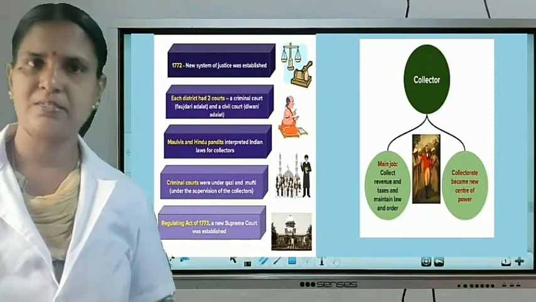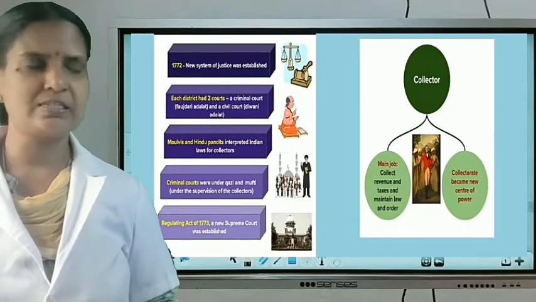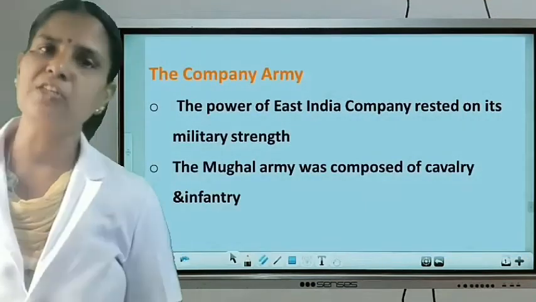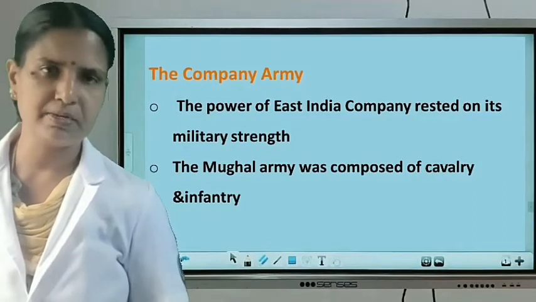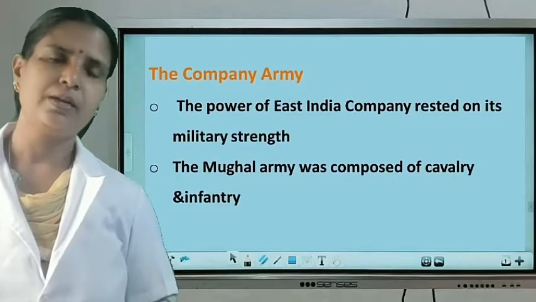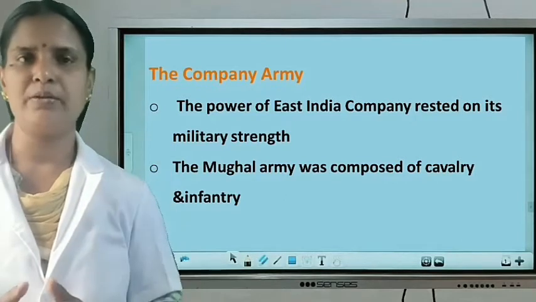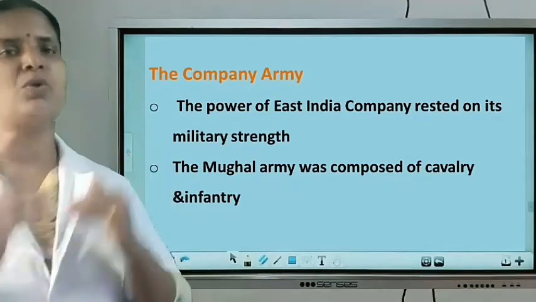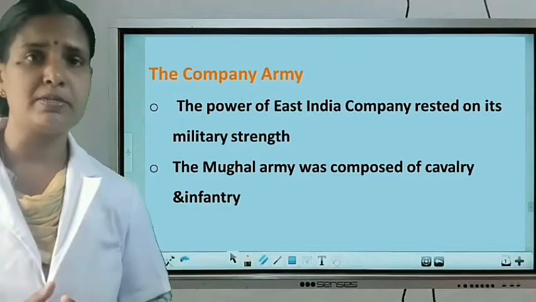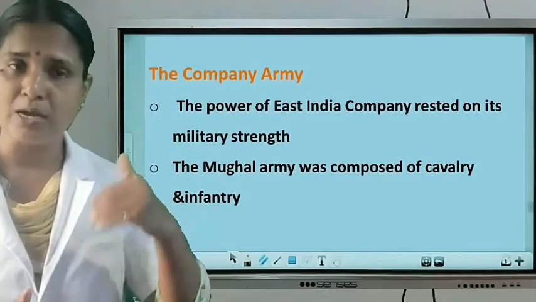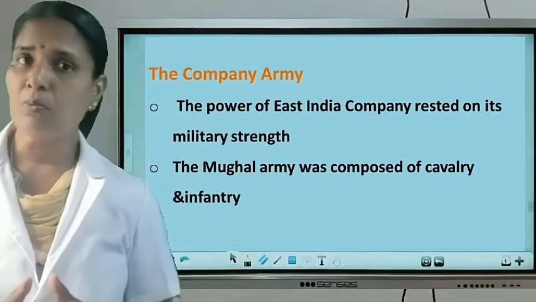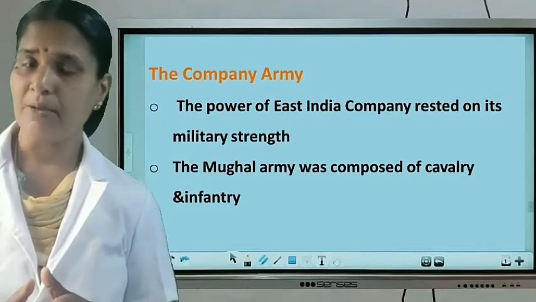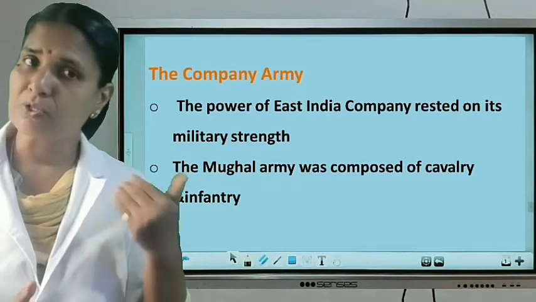Okay? Yes. Then next we want to discuss the company army, the East India Company army. How did they maintain the army in India? Before that, we can go through what type of army system was followed by the Mughal emperors. Do you remember that before the establishment of colonial power, India was under the control of the Mughal emperors, but the last Mughal emperor was so weak.